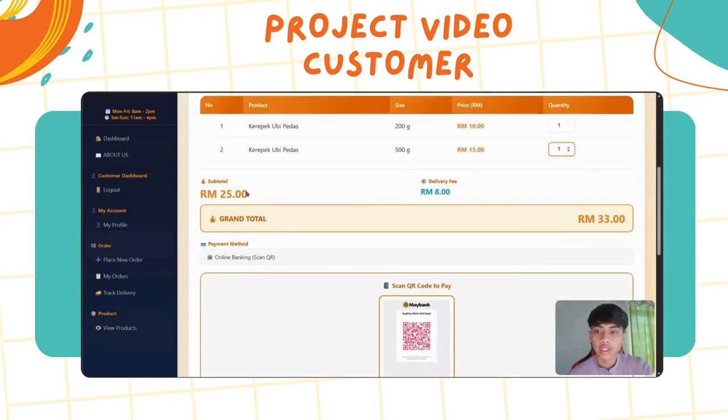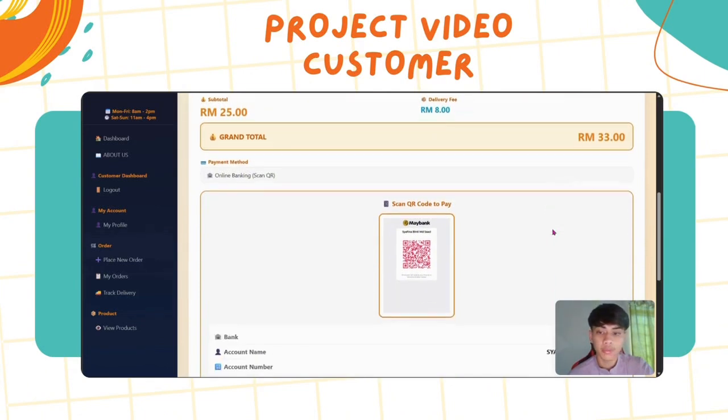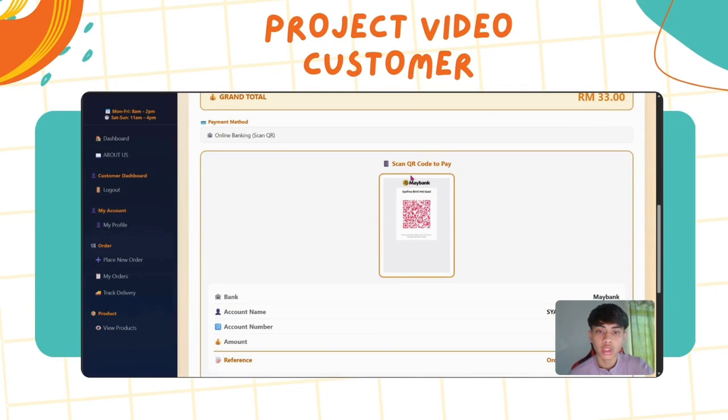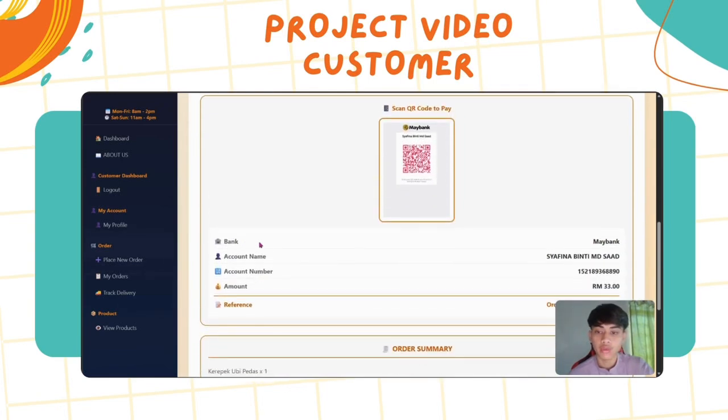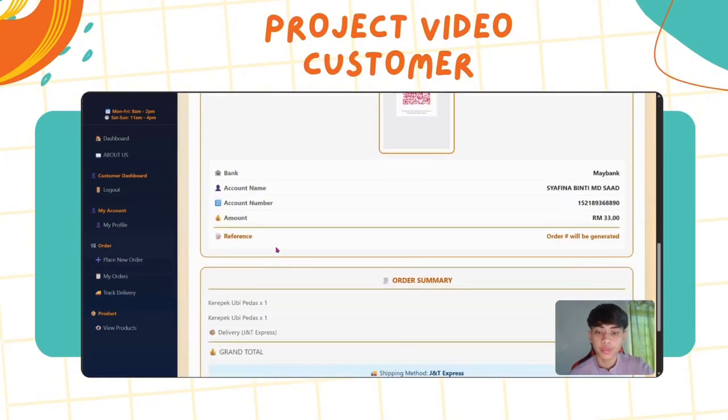And as you can see here, the subtotal will be automatically updated here, plus the delivery fee of 8 ringgit, it will be a grand total of 33 ringgit. And then the customer needs to scan the QR code to pay. There is information about the bank account here.